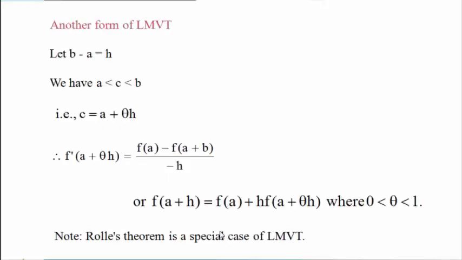Now alternative form of Lagrange mean value theorem. If you replace B minus A by H and C we can take as A plus theta H, where theta lies between 0 to 1. Such type of substitution if we take, where C is there, A plus theta H we have to use, and instead of B we get A plus H is required. So this is the alternative form of Lagrange mean value theorem that we have to use to prove the inequalities.